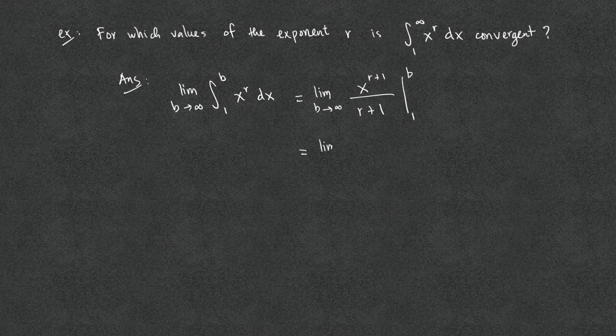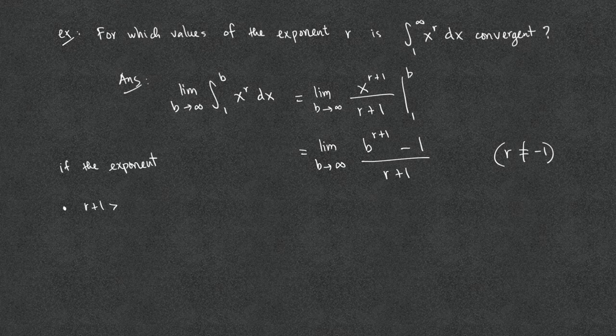This simplifies to the limit as b goes to infinity of b to the r plus 1 in the exponent, minus 1, over r plus 1, where r needs to be not negative 1. If the exponent r plus 1 is positive, that is, r is greater than negative 1, then the term b to the r plus 1 approaches infinity, so that limit doesn't exist, and the entire integral is divergent.